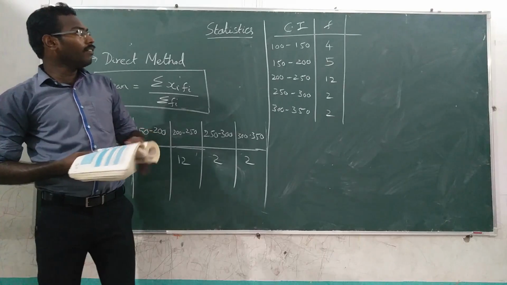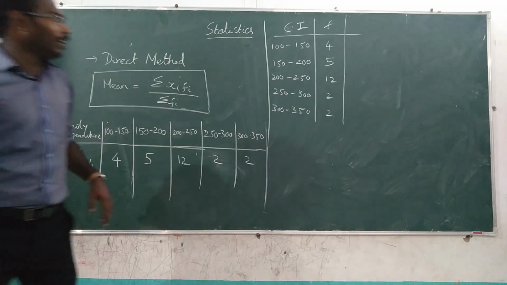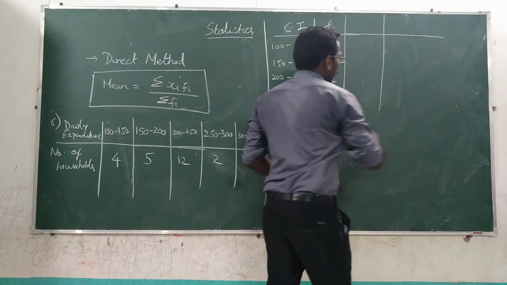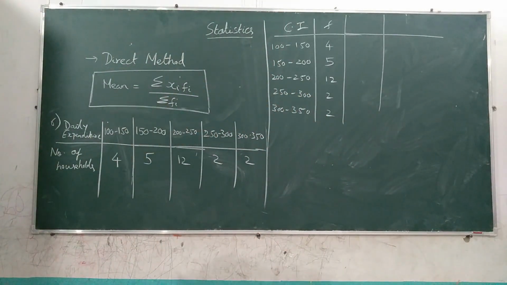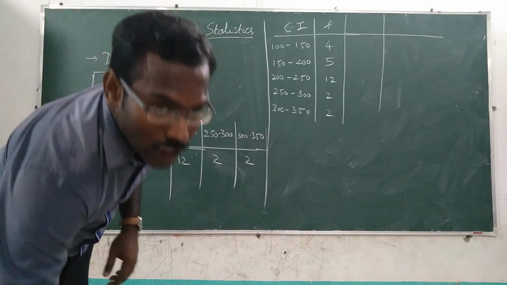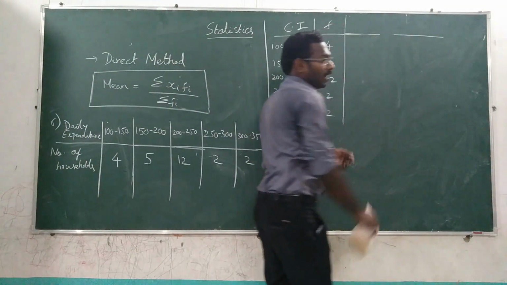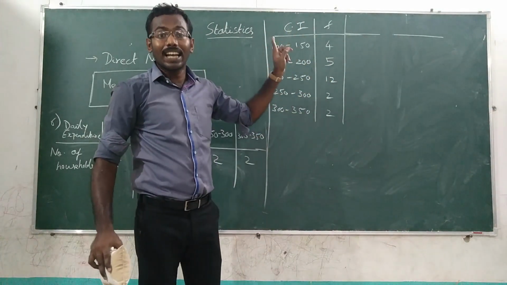Shall we do it? You are only going to do it. Come on. Next, what we have to do? Class interval is over. Frequency is over. Next, we are going to find the class mark.